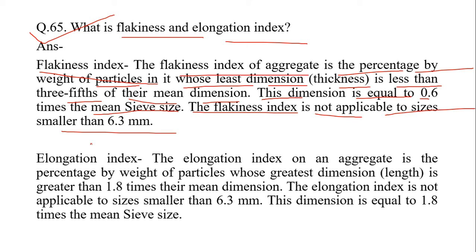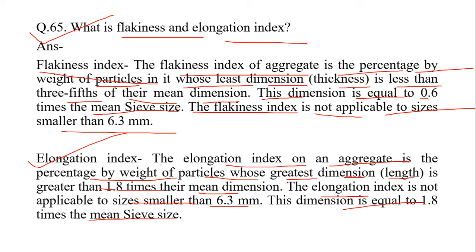And elongation index. The elongation index of an aggregate is the percentage by weight of particles whose greatest dimension, or length, is greater than 1.8 times their mean dimension. The elongation index is not applicable to sizes smaller than 6.3 mm.